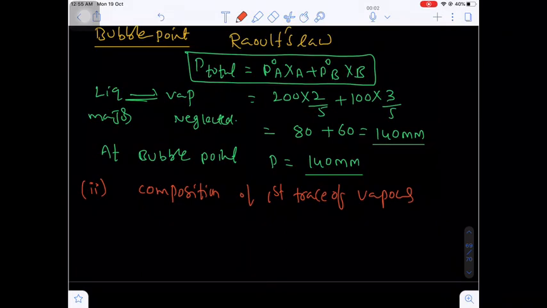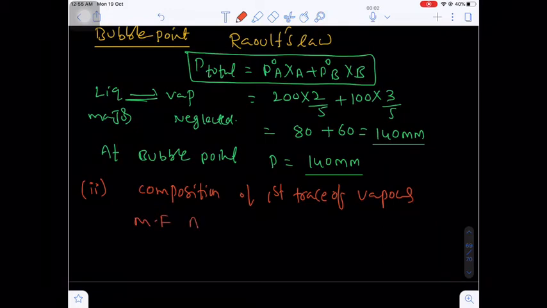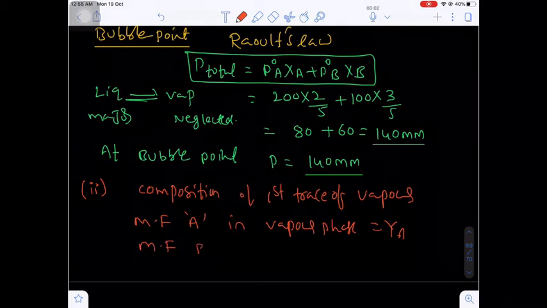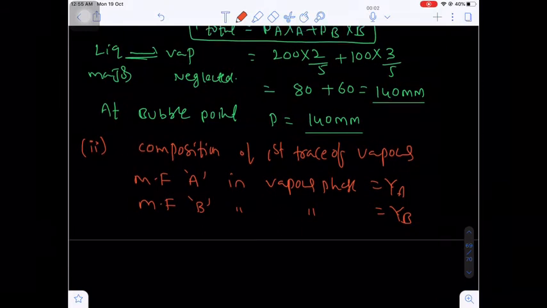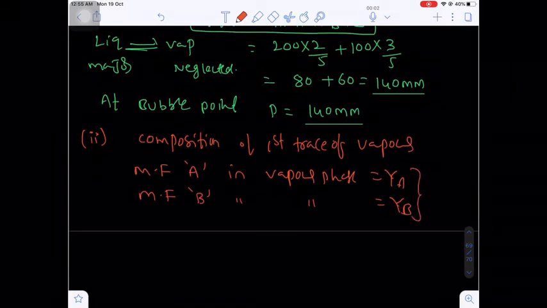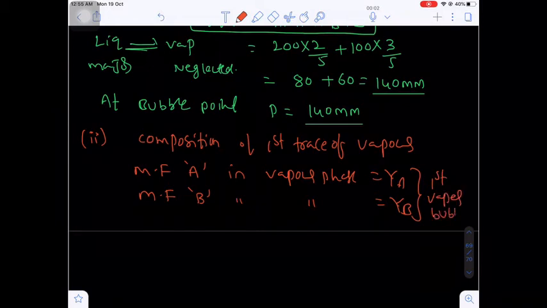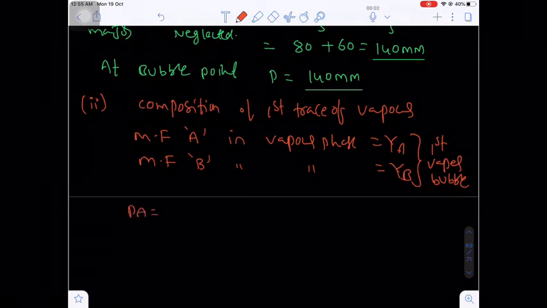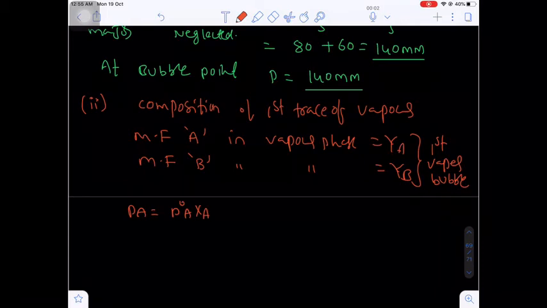Okay. Now we know the mole fraction of A, that is the benzene, in the vapor phase. Let's suppose we consider it as Ya, and the mole fraction of component B, that is toluene, in the vapor phase, let's suppose this will be Yb. Okay. In the first vapor bubble, now here we know from Raoult's law PA equals P naught A times XA.